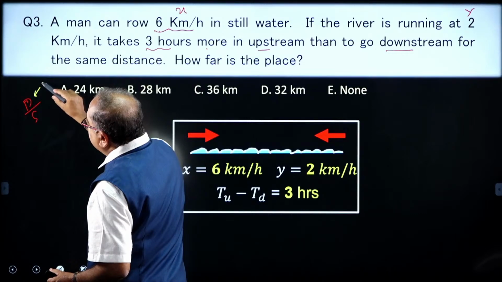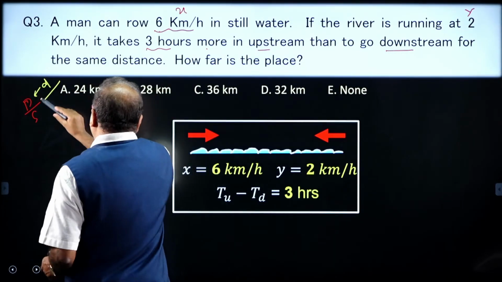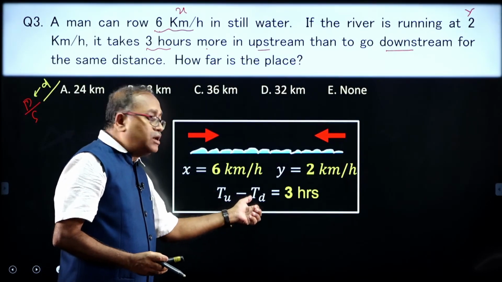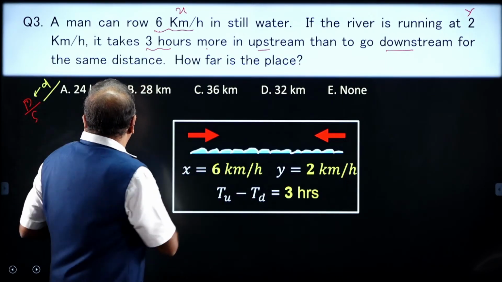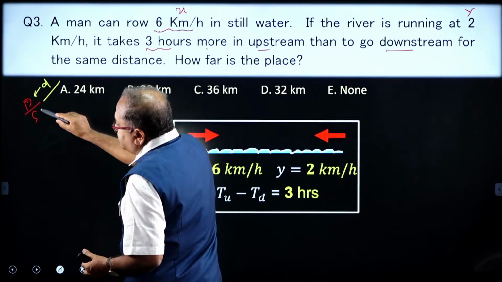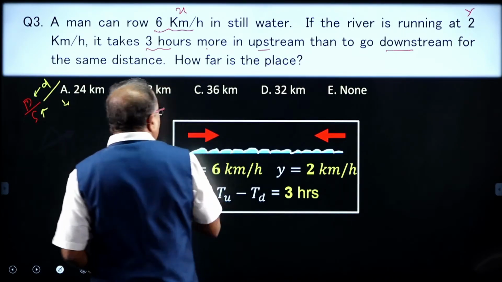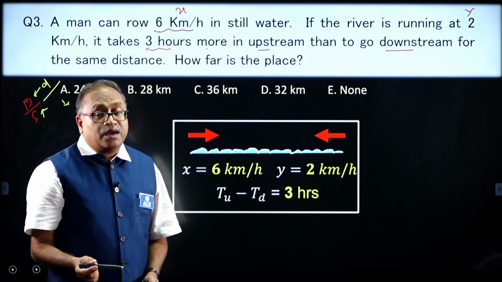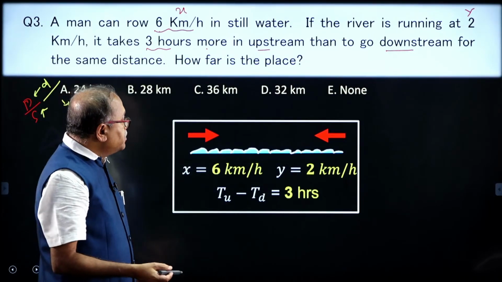I do not know the distance, but I know the speed for upstream and the speed for downstream. If I replace that, I will get 3 and I will be able to answer the question, my dear friends. Let us come on, answer it.